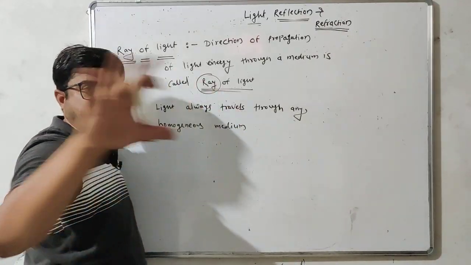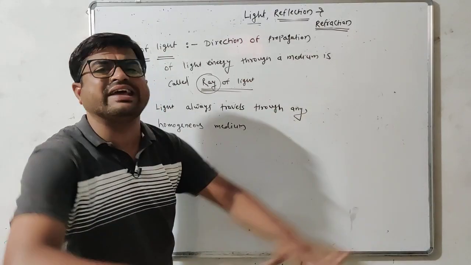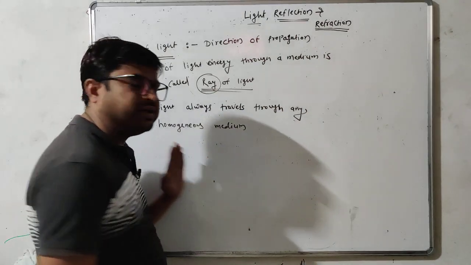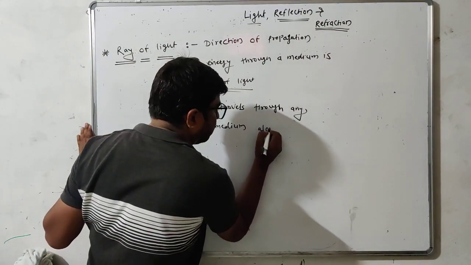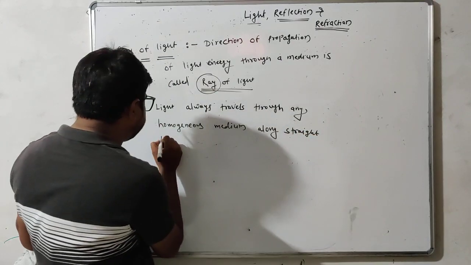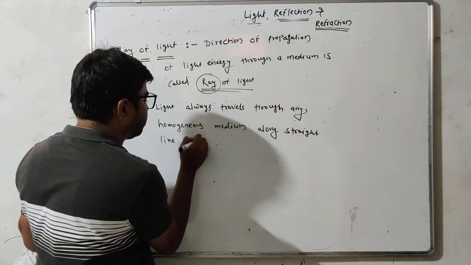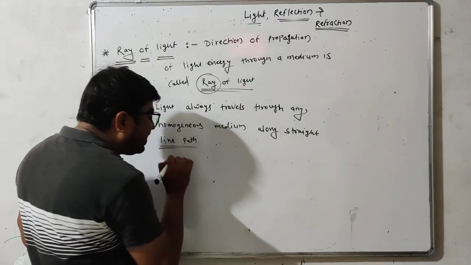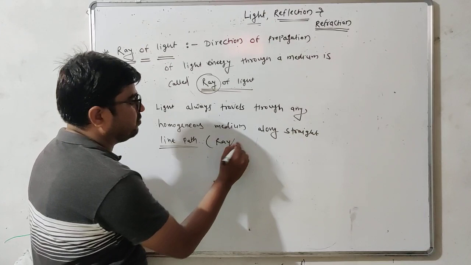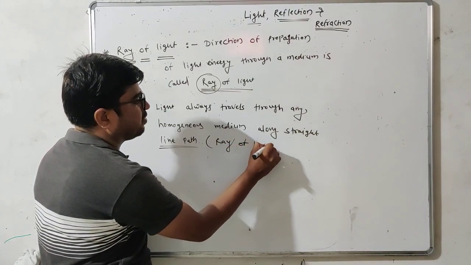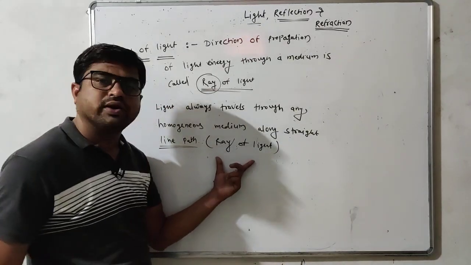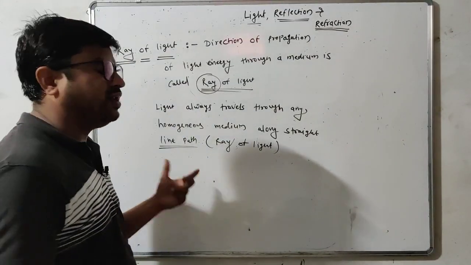Homogeneous means uniform, like air, which is spread everywhere. Light always travels through any homogeneous medium along a straight line path, and that straight line path is actually ray of light.